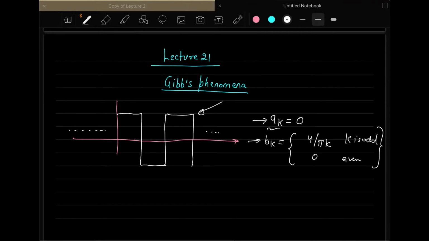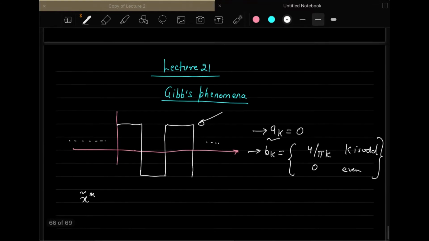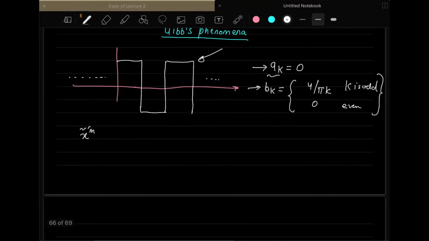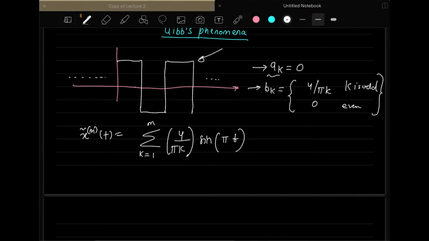If you want to approximate your signal using the mth approximation which we were already discussing since last time, then we can express this as, you already know this, you will run k from 1 to m, and then you have 4 over pi k times sine of pi k t, and note here k will be odd, so there are no even terms of k.